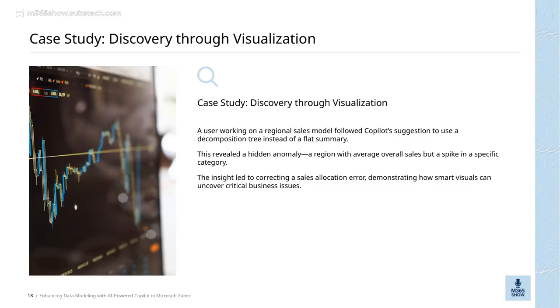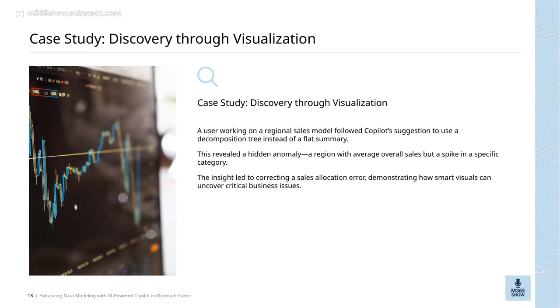What was fascinating is that this visualization revealed a hidden anomaly. Even though the overall sales in that region looked normal, there was a spike in a specific sales category that stood out. This kind of insight is critical because it points us to issues that might otherwise go unnoticed in traditional summaries.